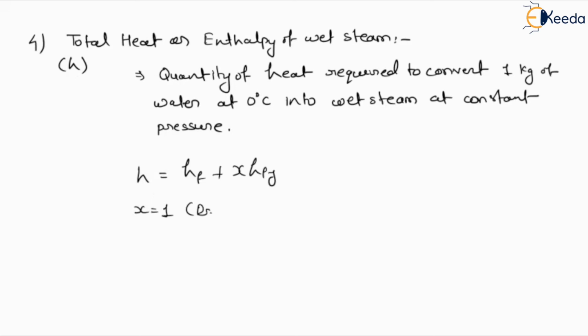X value will be 1 for what? It is for dry saturated steam. So the H value will be hf plus hfg. So this is defined as the total heat, the sum of total heat of water and the latent heat. So this is about the total heat.